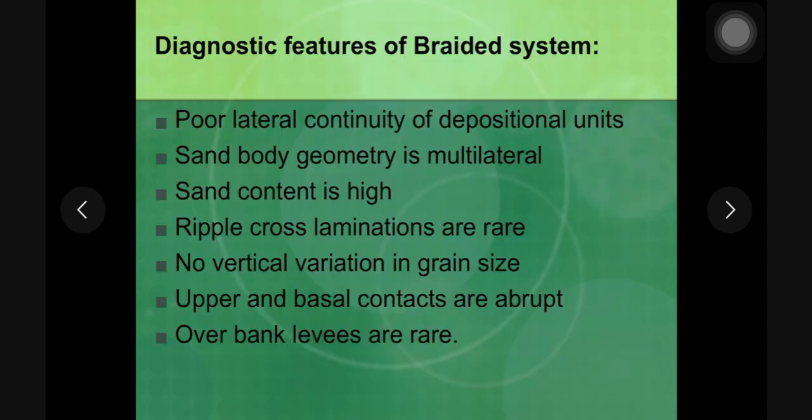So the diagnostic characteristics of a braided river system, to revise: there is poor lateral continuity of depositional units, that is bars. They are isolated and their lateral extension is little or less. The sand body geometry is multilateral. It contains more sand and less mud and silt. Ripple cross laminations are rare. There is no characteristic vertical variation in the grain size. The contact at the base is abrupt and erosional, and overbank deposits or levees are very rare or poorly developed.